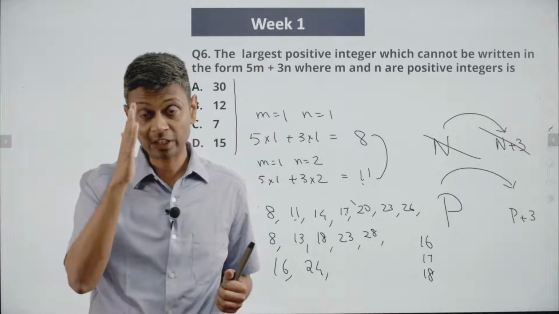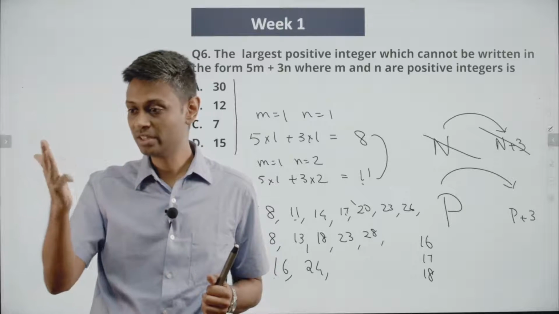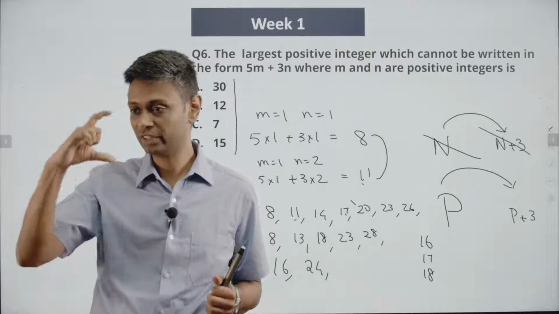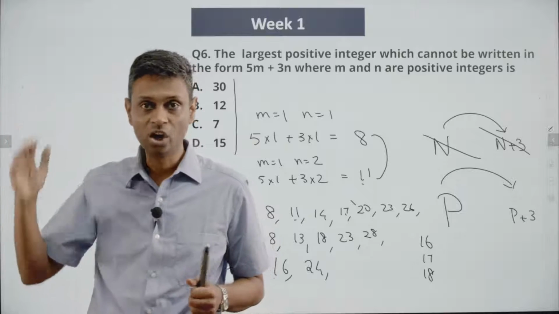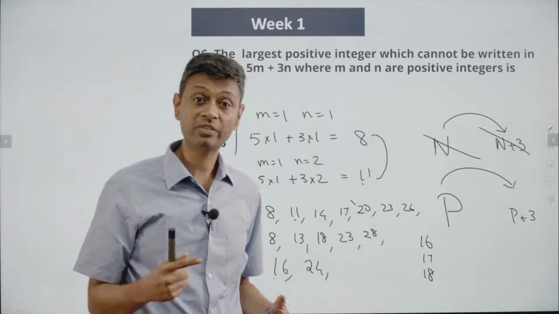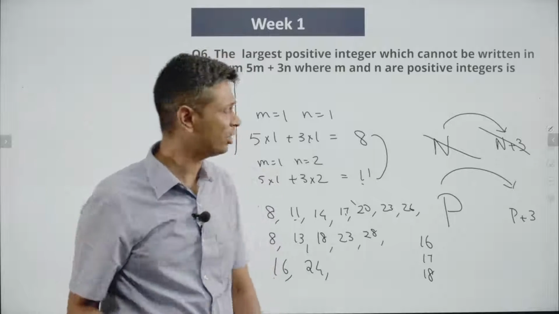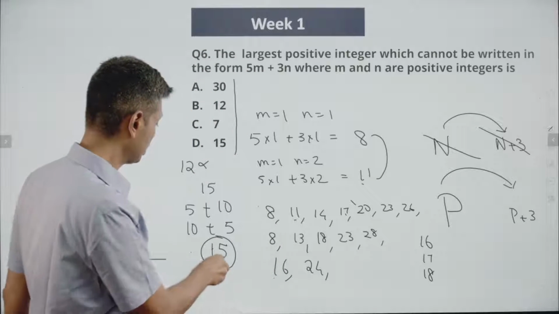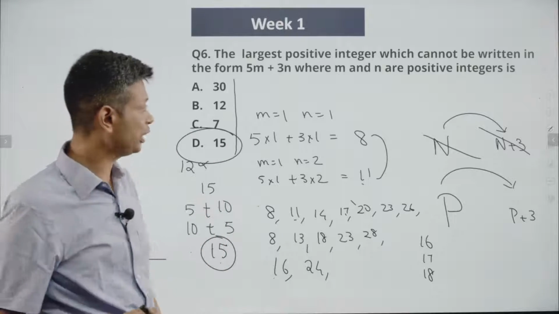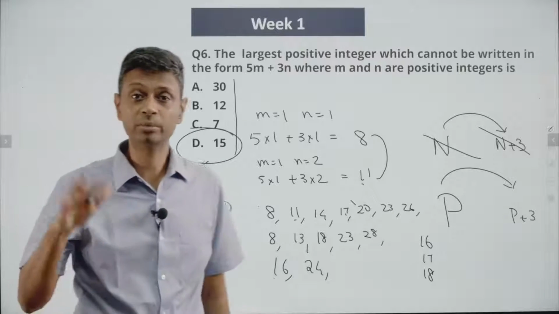Because we have a number, we can generate that number plus 3. 16, 17, 18 in a sequence we have. Keep on generating plus 3, we'll have it till eternity. The moment we get 3 in a row, we are through. After 16, any number is possible. What is the maximum number that is not possible? That is 15. That is there in this choice D. 15 is not possible. After 15, any number can be generated.